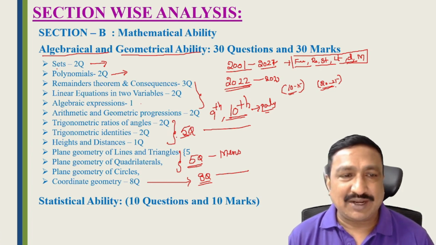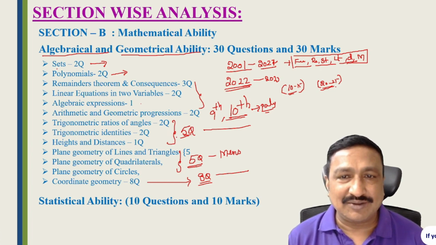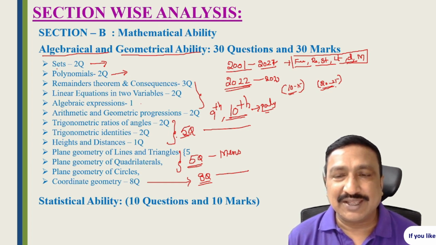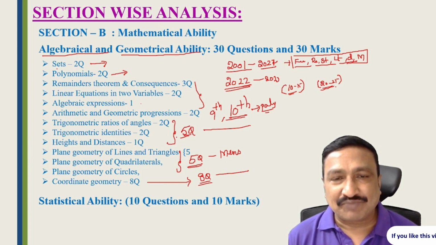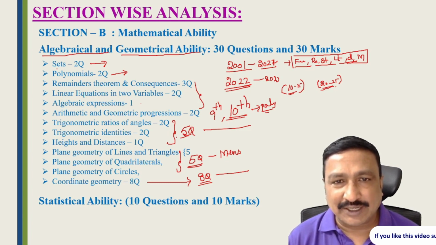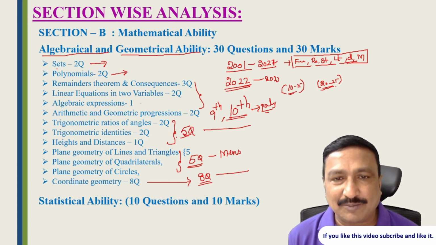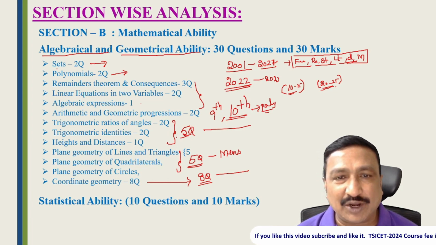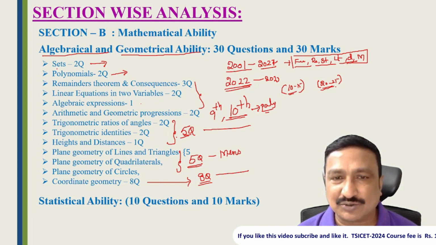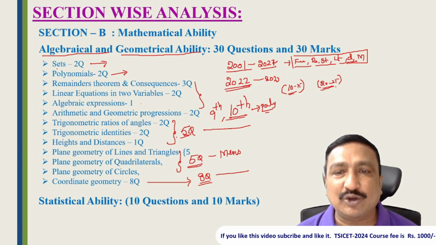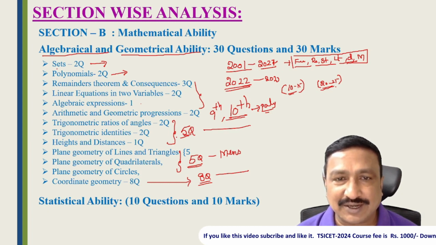And I will give one idea. Suppose you think, sir, I can't do anything, then it is better to leave this one. Keep all 30 questions as any one of your favorite options. Like if your favorite option is A, keep all 30 questions as A. Suppose your favorite option is B, keep all 30 questions as B. Or if your favorite option is C or D, keep all. But don't keep the first question as A, second as B, third as C, fourth as D. In that case, we cannot get marks. But if you keep all 30 questions as one option, at least you can get 5 to 6 questions correct, because there is no negative mark. If you attempt a wrong answer also, you will not get a negative mark.